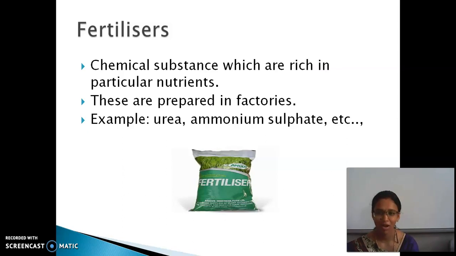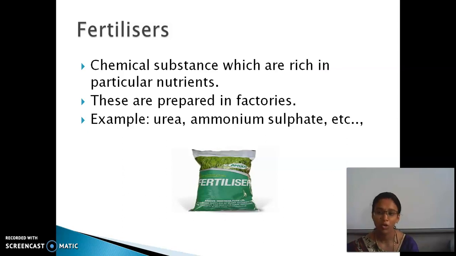Examples of some commonly used fertilizers are urea, ammonium sulfate, etc. Often they used to use urea for the rice crops. The usage of fertilizer causes harm to the soil and also to human beings. It harms the microorganisms and earthworms present in the soil, and then the human beings who eat the crops also.